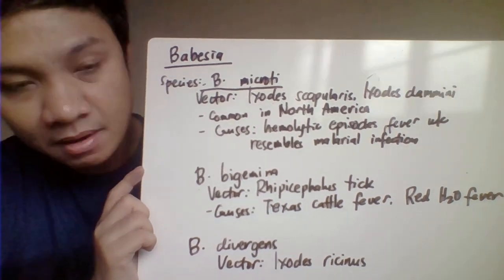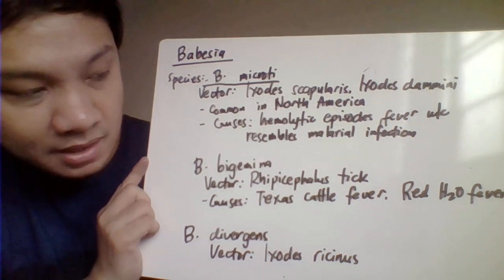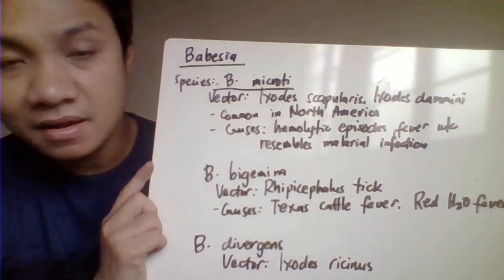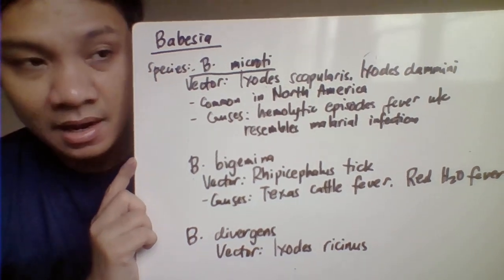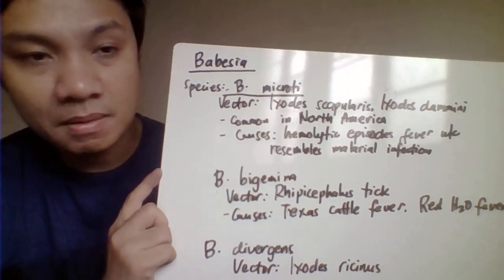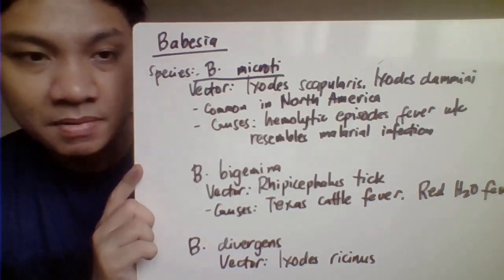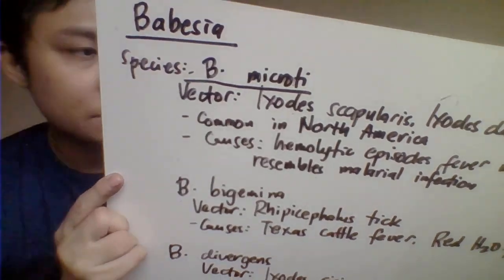We have also here the Babesia bigemina, transmitted by the tick Rhipicephalus. It tries to cause Texas cattle fever. Then we have here the Babesia divergens, transmitted by the bite of Ixodes ricinus.